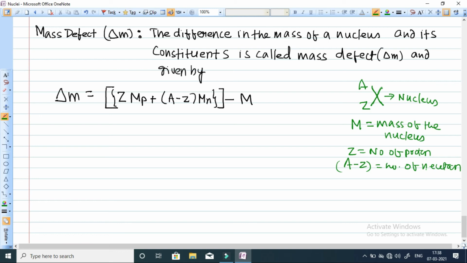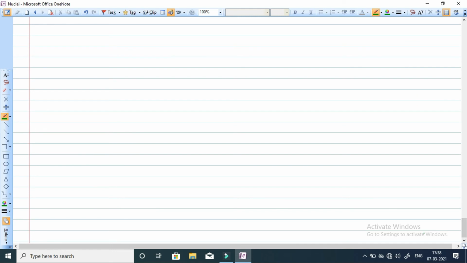Now next we are going to calculate the binding energy. The next term is binding energy, which we write by the symbol EB.